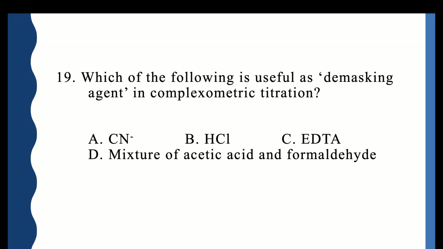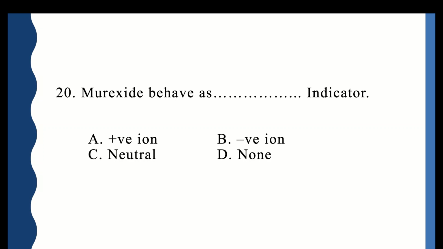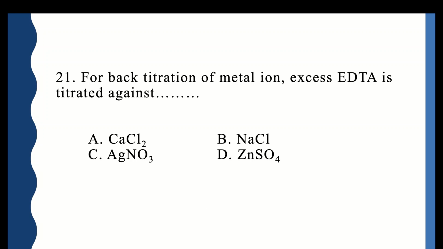Which of the following is used as demasking agent in complexometric titration? Cyanide CN-, HCl, EDTA, or mixture of acetic acid and formaldehyde? The correct option is D, mixture of acetic acid and formaldehyde. Murexide behaves as blank indicator: positive ion, negative ion, neutral, or none. The correct option is it behaves as a negative ion indicator.